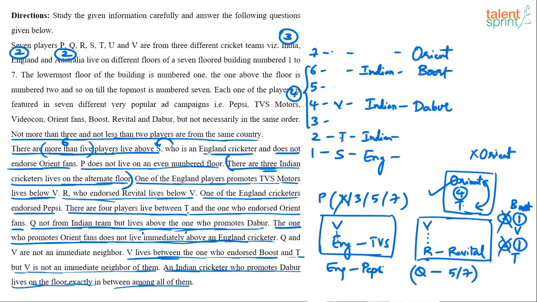Understand? So V is between, you see, this point is satisfied. V is between Boost and T, and it's not a neighbor of Boost and T.